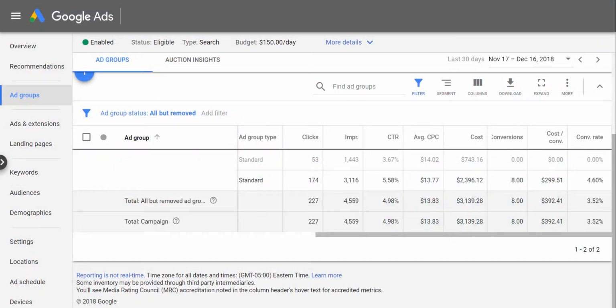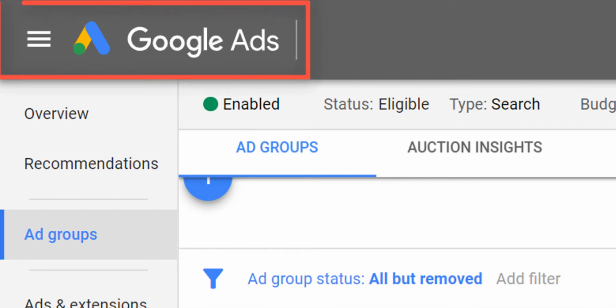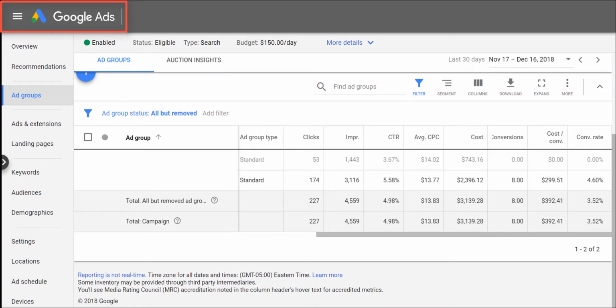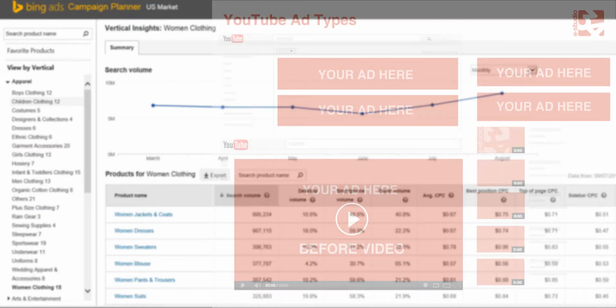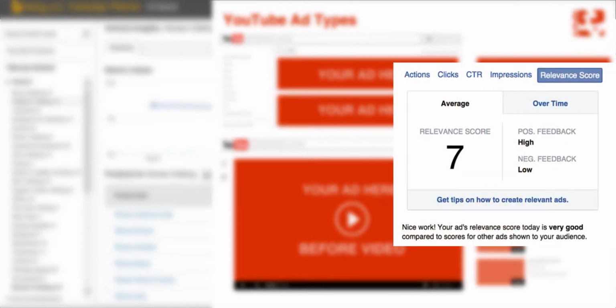Next up, we have the advertising platform. And in this case, we're looking at Google Ads, formerly Google AdWords. And this is going to change for each particular company. For example, Bing is going to look slightly different from YouTube, and YouTube will look different from Facebook.